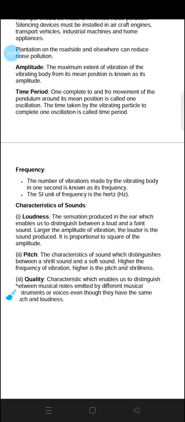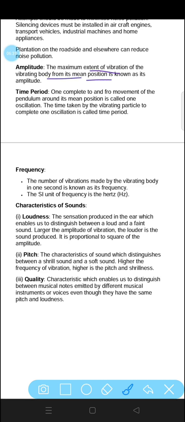Now let's talk about amplitude. The maximum extent of vibration of a vibrating body from its mean position is known as its amplitude. If we have a pendulum, the distance from its mean position to where it vibrates is called amplitude. This one is called the amplitude of a pendulum.